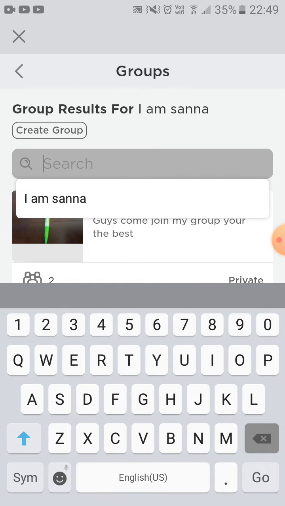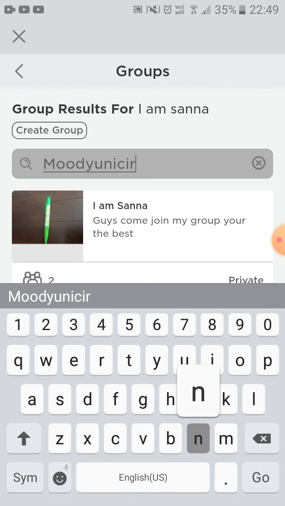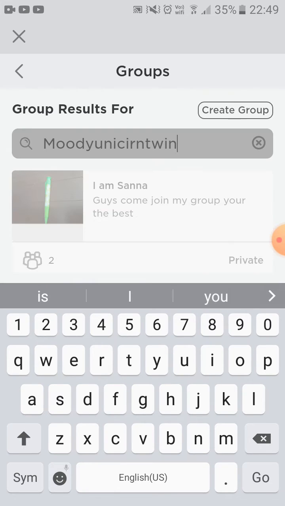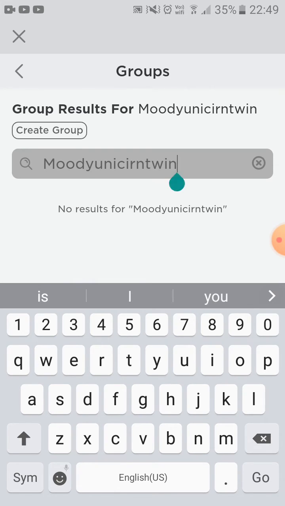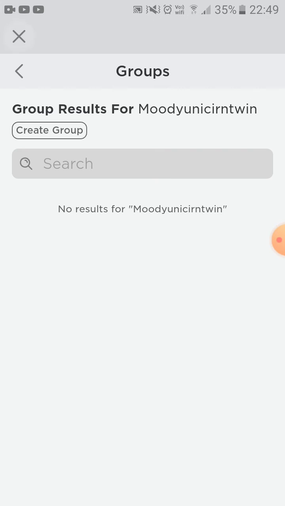So we're going to search Moody Unicorn Twin. Oh well, if you get that, like any group, you can find a group and then join it. So like that. It's pretty fun, and you can also create your group, but it costs 100 Robux.